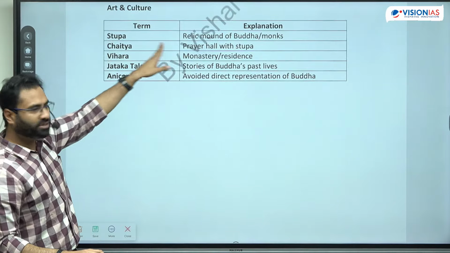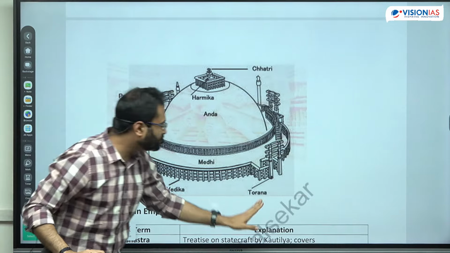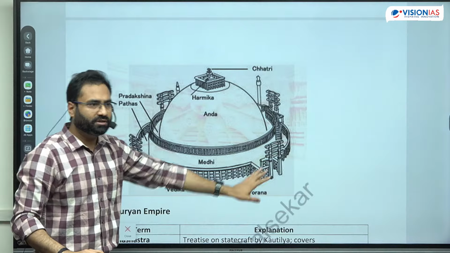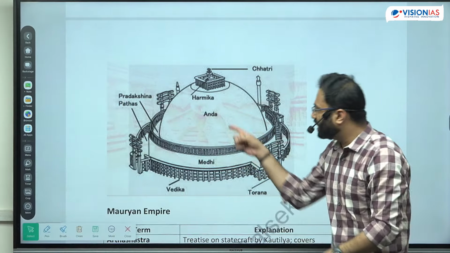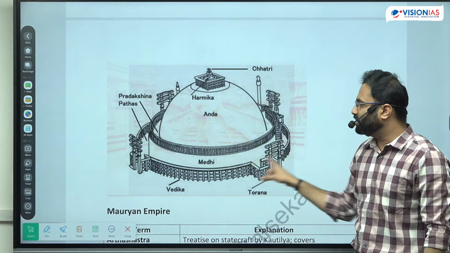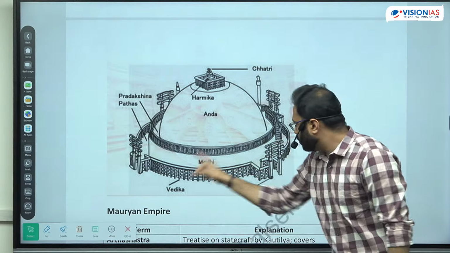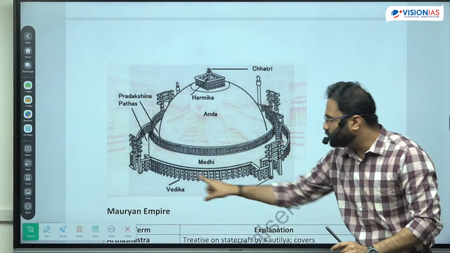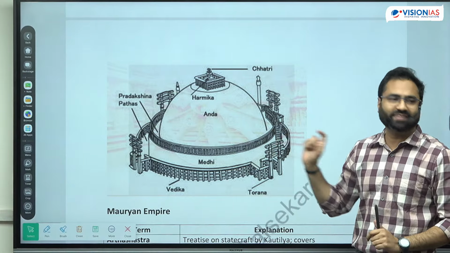Next are some terms of the stoop. I'll give you these terms through the stoop only. So in the case of stoop, you see there is a toran. This is the gateway. Now during the time period of the Shunga and Satavahan, on the Sanchi stoop these particular decorative elements were incorporated. So this is the toran. Now on the toran generally or on the Vedika, you will observe that there are stories being depicted. So these are the Jataka tales.